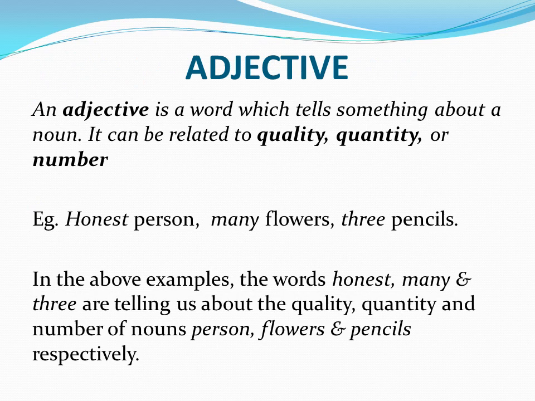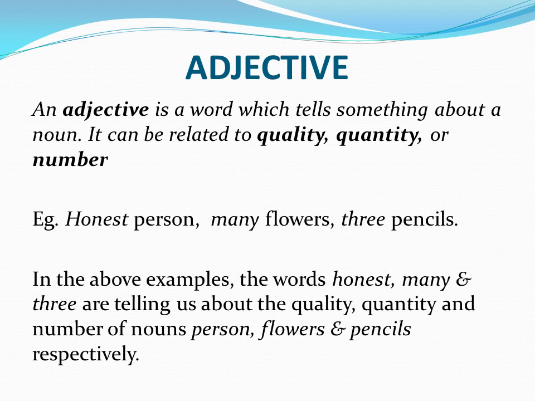Adjective. What is an adjective? An adjective is a word which tells something about a noun. It can be related to quality, quantity or number. Example: honest person, many flowers, 3 pencils. See, person, flowers and pencils are nouns.